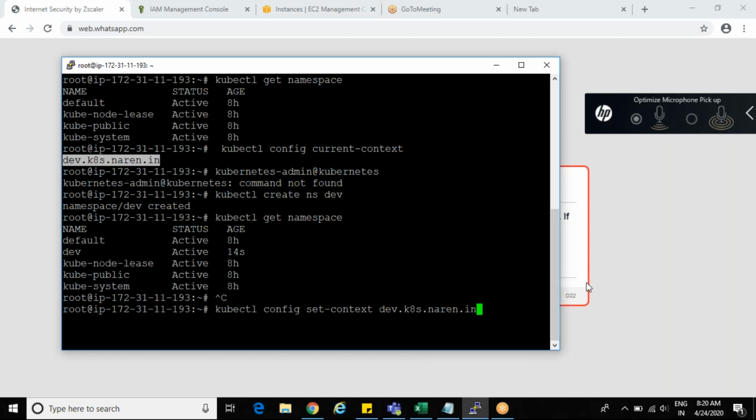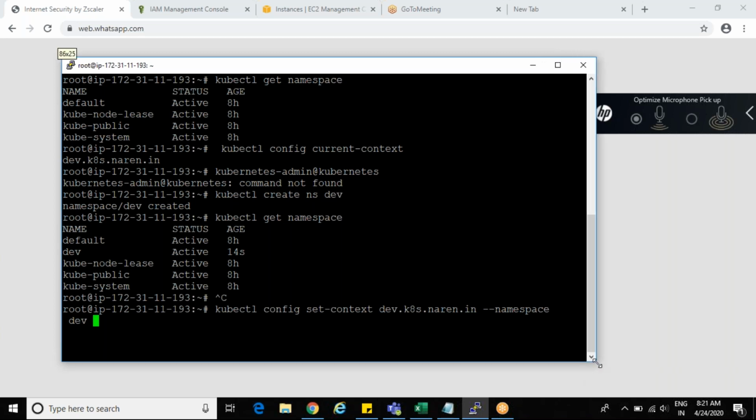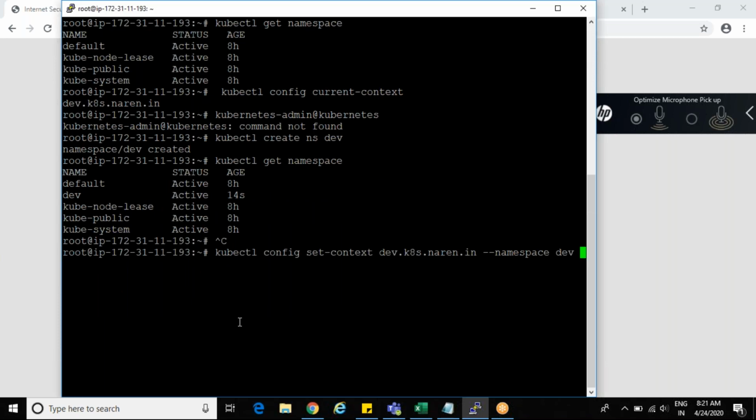Then follow the next one: hyphen namespace. Then to which namespace you want to switch? Just dev, your namespace name. Correct. Hyphen namespace, then dev. Enter. Can you maximize it so that it will be clear? As you haven't maximized, we are confused. Yeah, this is good. You can maximize more, full screen also.